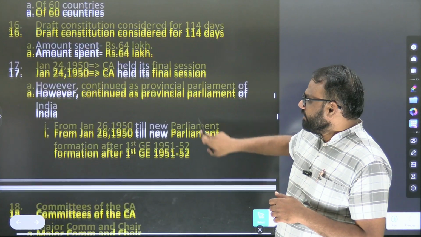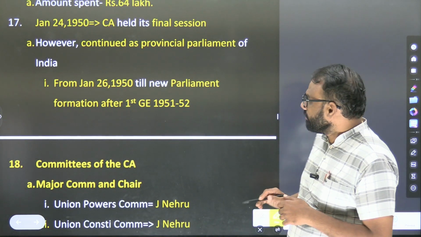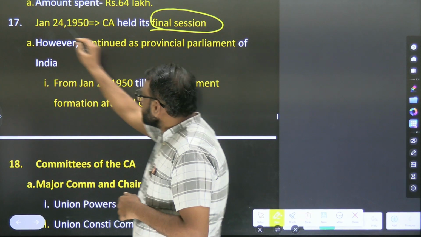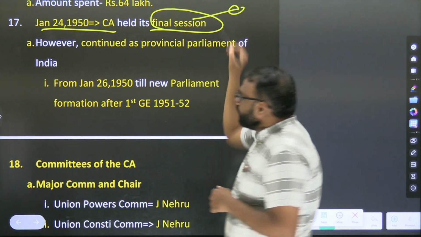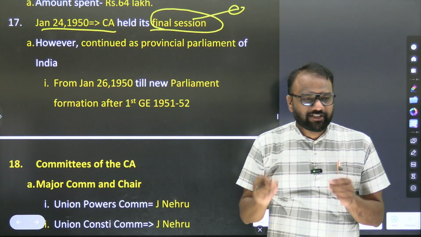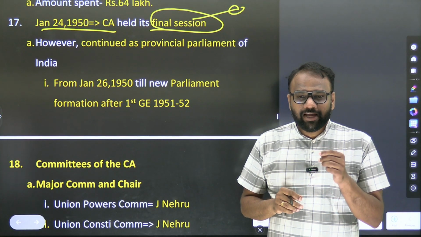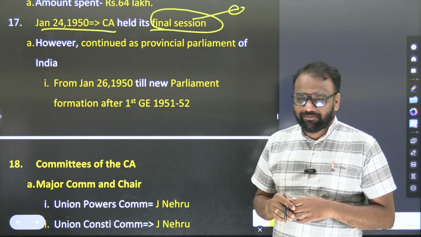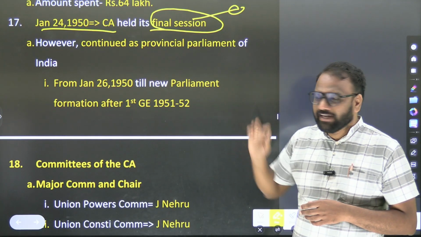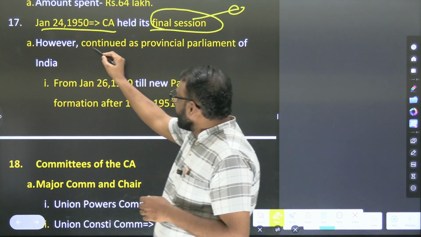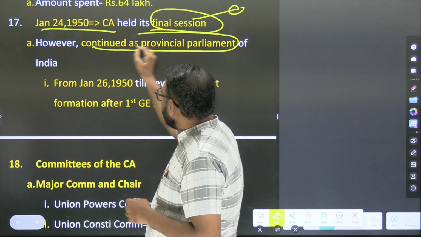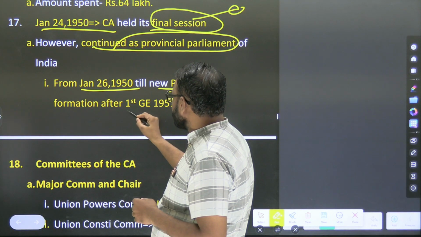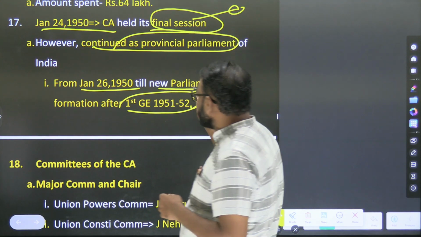On January 24, 1950, the Constituent Assembly held its final session. So this is important. When did the Constituent Assembly meet for the very first time? December 9, 1946. When did it meet for the last time? January 24, 1950. However, it continued as provisional parliament from January 26, 1950 till the parliament formation after the general election in 1951-52. This is important.